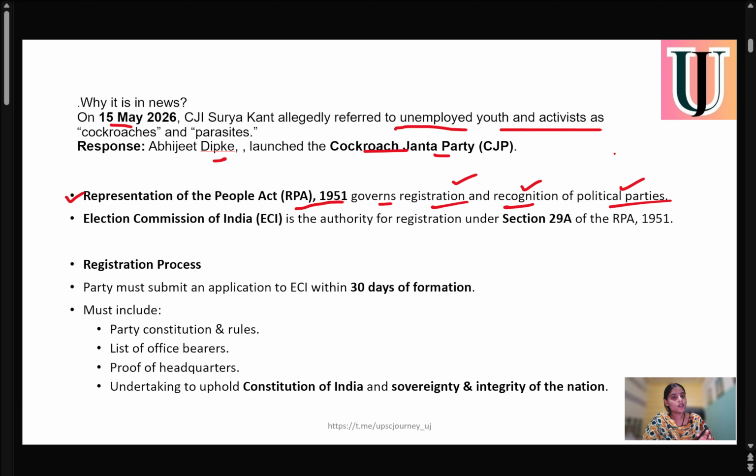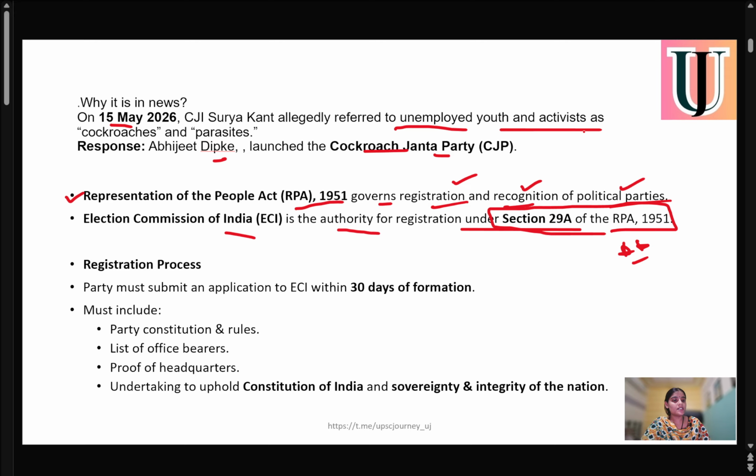So registration and recognition of a political party comes under the Representation of the People Act of 1951. First point. Second thing, the Election Commission of India is the authority for registration under Section 29A of the Representation of the People Act of 1951. So it's very important that the Election Commission of India has authority to register any party under Section 29A of the Representation of the People Act of 1951. This is very important. Section 29A actually governs registration and recognition of political parties.